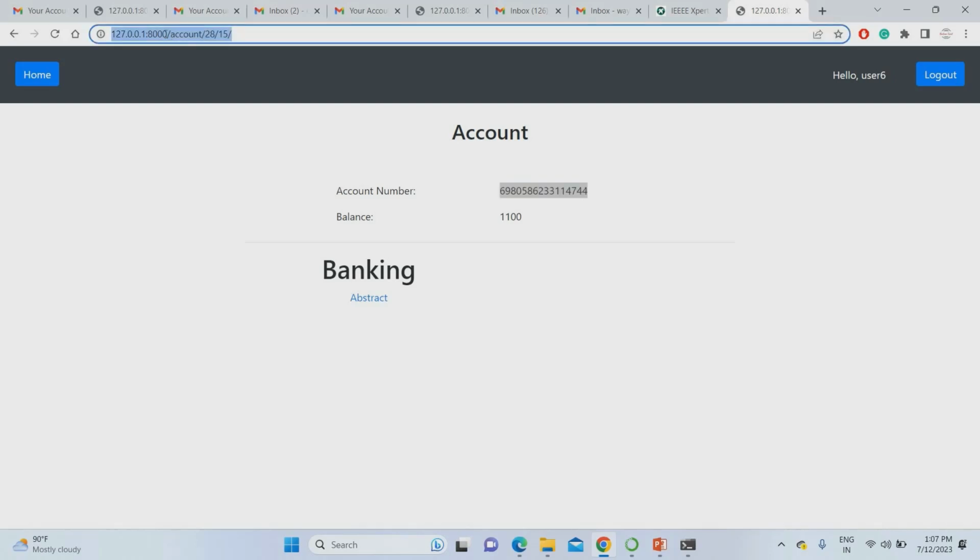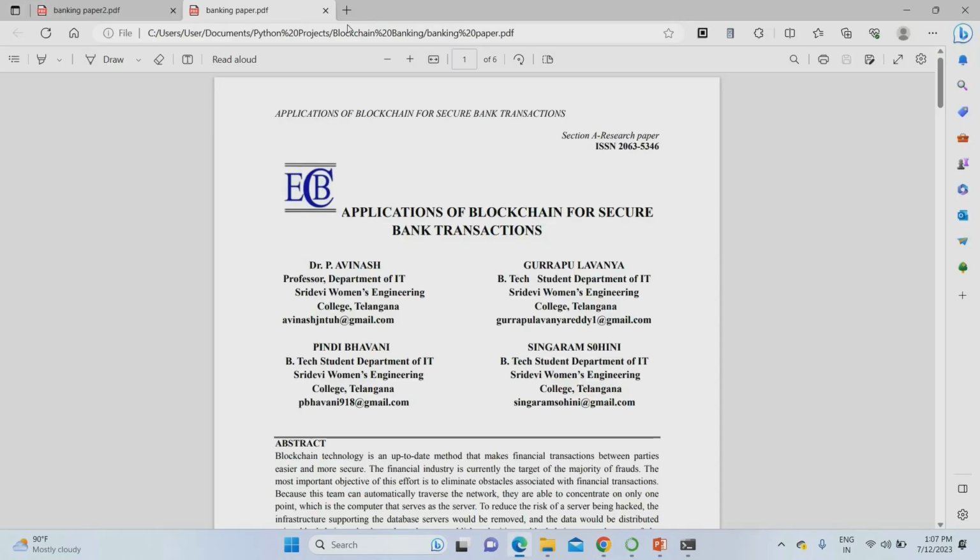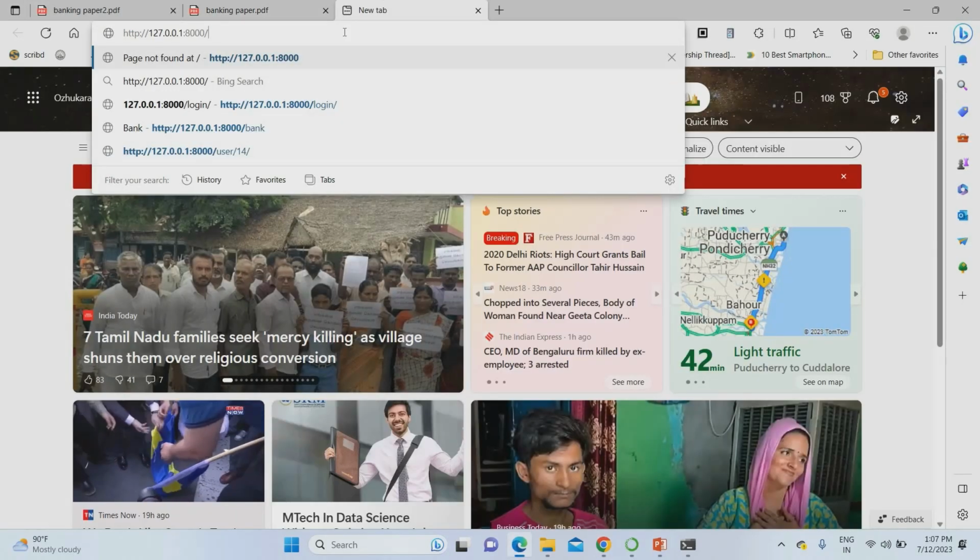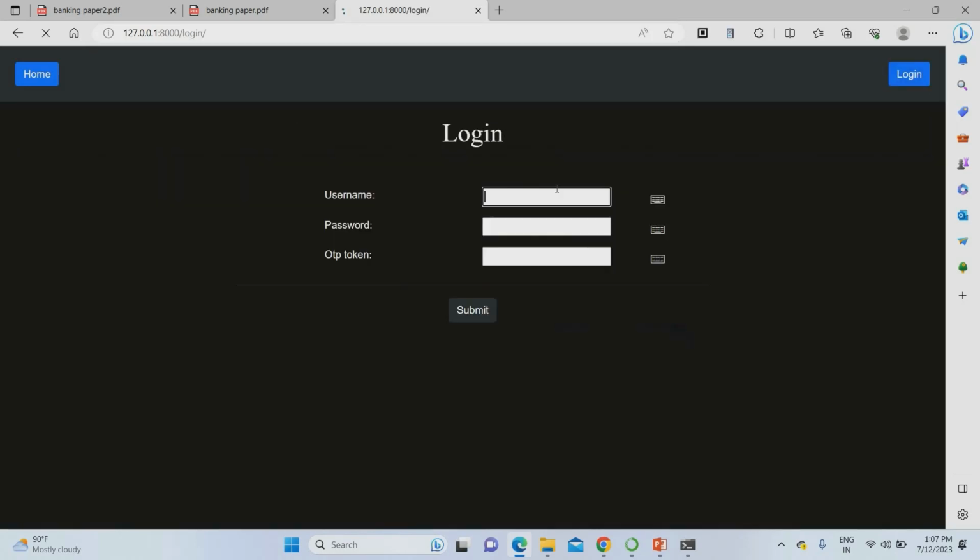What I'm going to use is the merchant, from where you have to transfer the amount, from where you have to pay the bill, like that. For the merchant, I'm copying the project address. I'm going to use a different browser for this. In the browser I'm pasting the project address, then login. I'm going to use merchant 2. Username was merchant 2. Password I gave Madan$123. As I mentioned earlier, you can change the password anytime. So that is the username for merchant 2. Sorry, merchant 1.